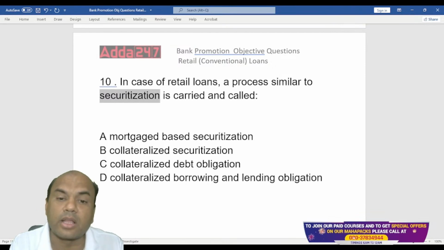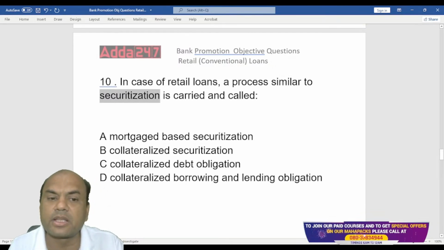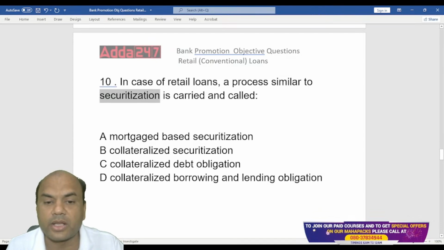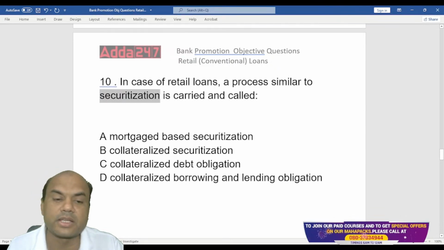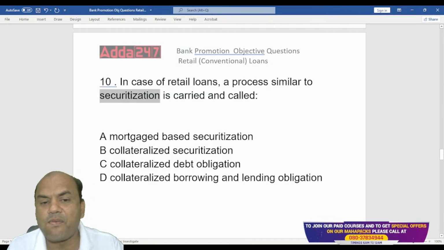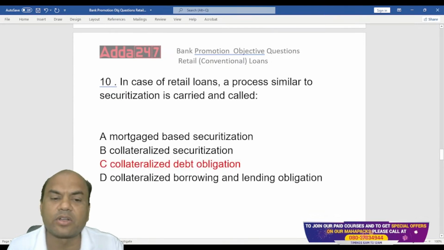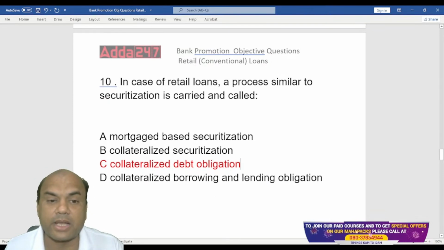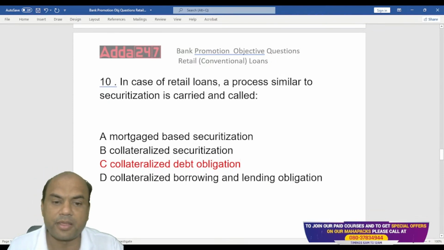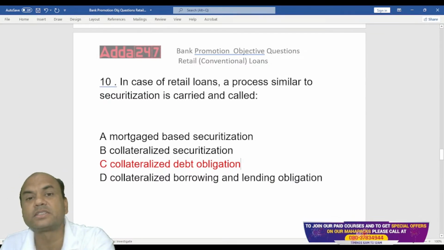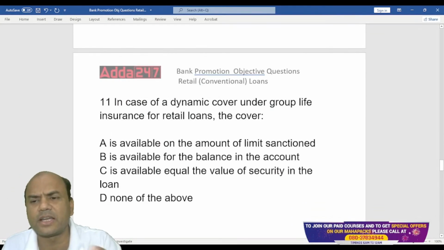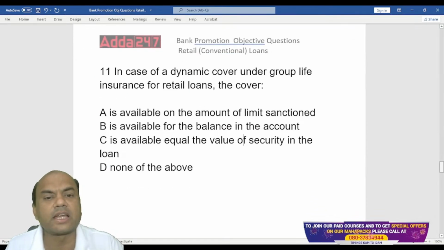So now the question is, in case of retail loans, the process similar to securitization is carried, and it's called what? Mortgage-based securitization, collateralized securitization, collateralized debt obligation, or collateralized borrowing and lending obligation. It is called collateralized debt obligation. I'll give you the answer directly because this is not expected from any branch banker to know. There are two parts, CLN and CBO. We'll study that later someday.